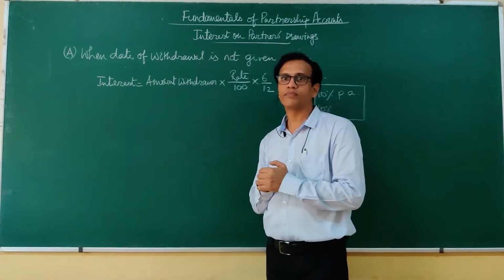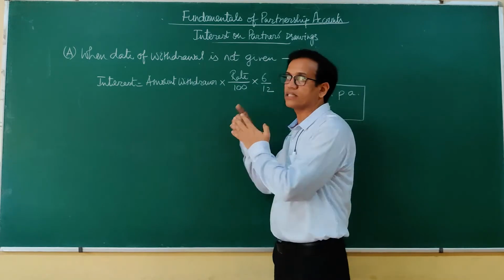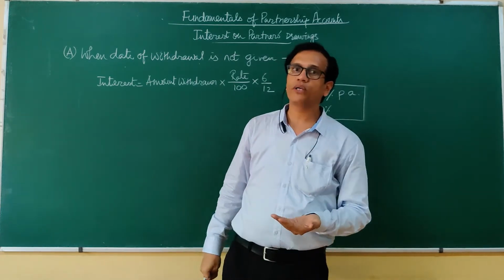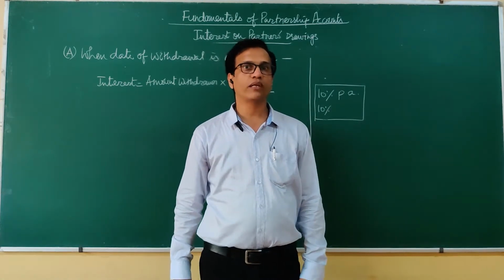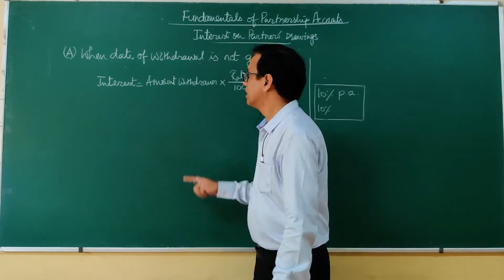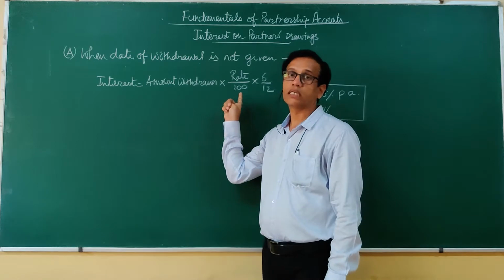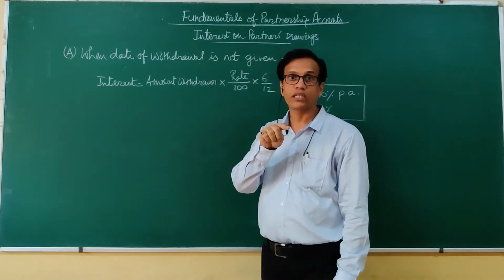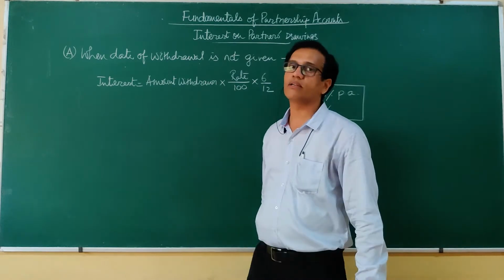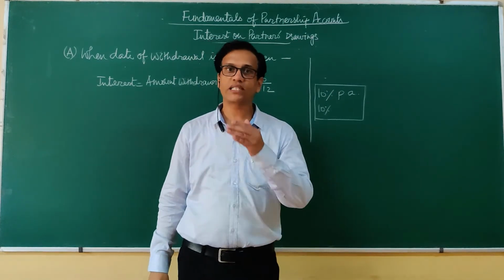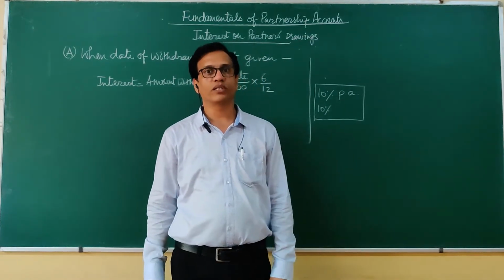We forget that the date of withdrawal is not given, and we calculate interest for the full year. That will be a mistake. We have to always see in the question that if no date of drawings is given, then interest is to be calculated for 6 months. So let's see it through some questions.